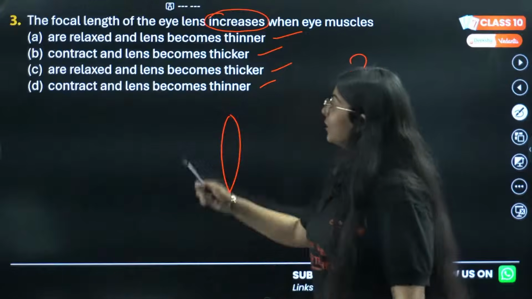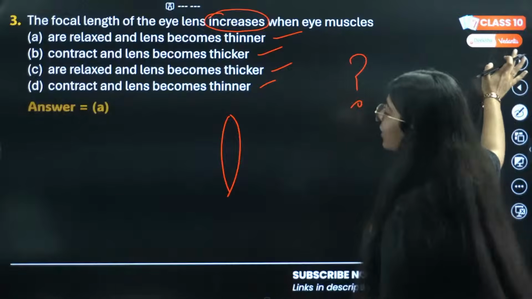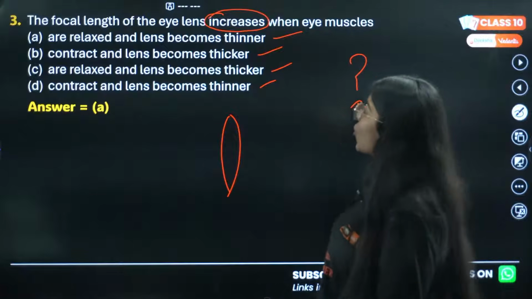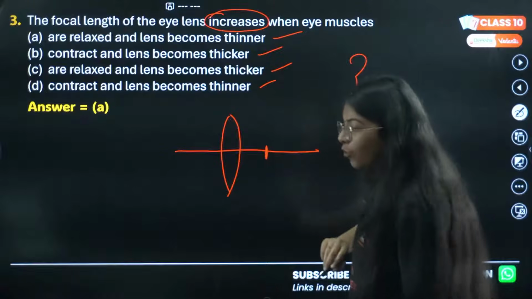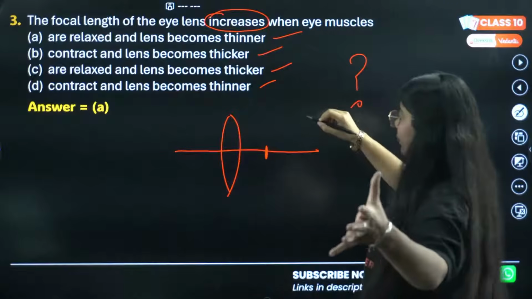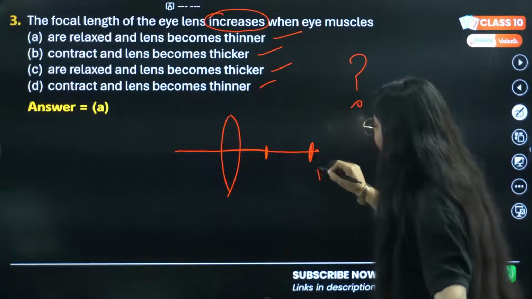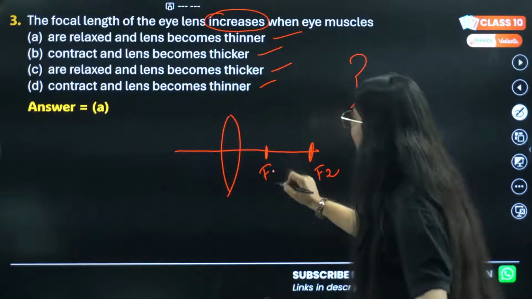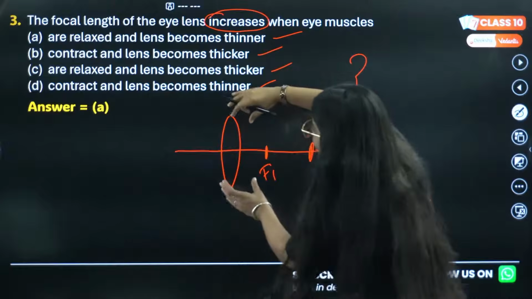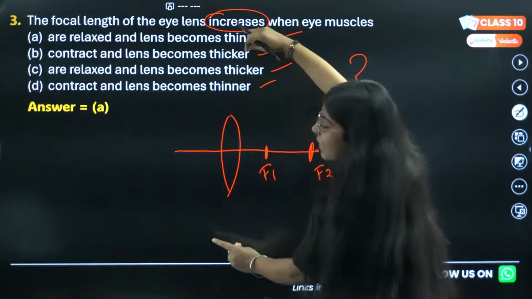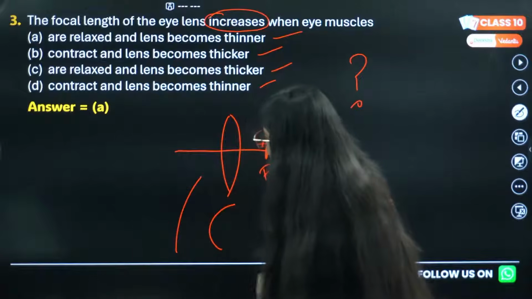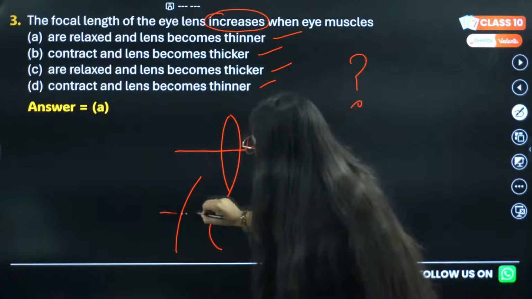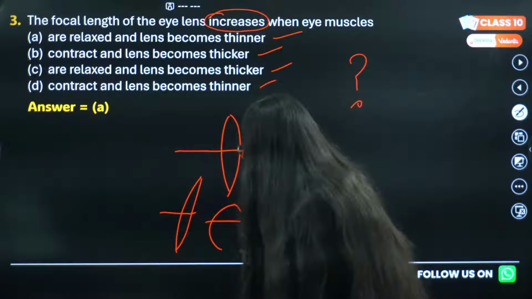Okay, so let's see the answer. The answer is A. The focal length has to increase. If this was my previous focal length, now I want to increase it. So this will be my increased focal length, right? For that, the lens should be thinner. If this is my focal length and this is my lens, then whose focal length will be more, this one or this one?